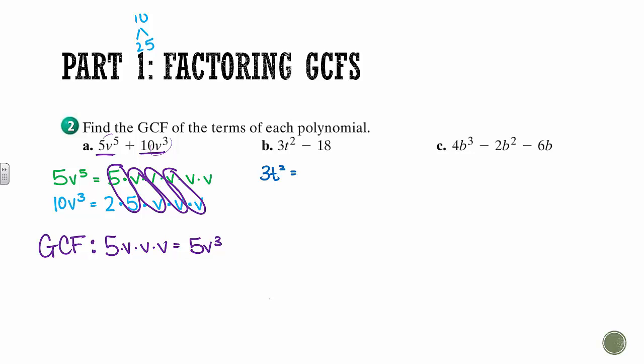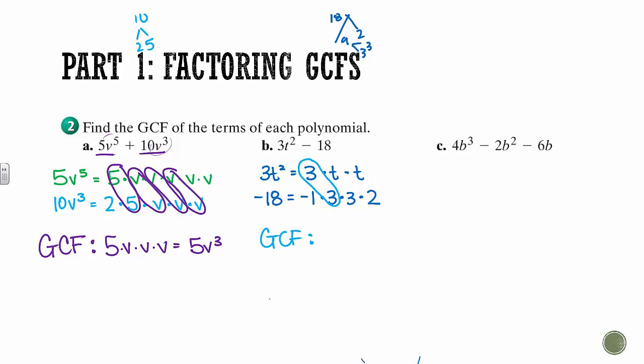3t squared. 3 can't be broken down, and t squared is just t times t. Negative 18. Since there's a negative there, we know we have a negative 1. And then break down 18 with a factor tree. 9 and 2, 9 breaks down into 3 and 3. So 18 is really 3 times 3 times 2. So then what do they have in common? If we look here, they both have a 3 in common, and that's it. That's all they have. So the greatest common factor between those two things is just a 3.